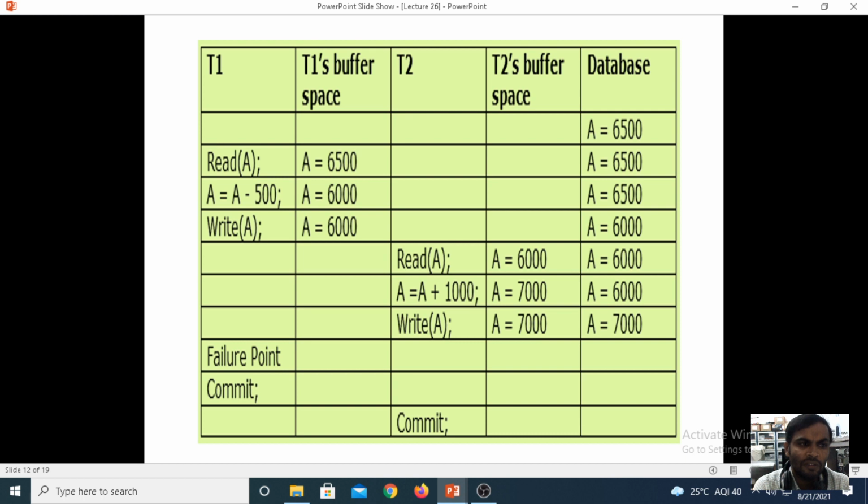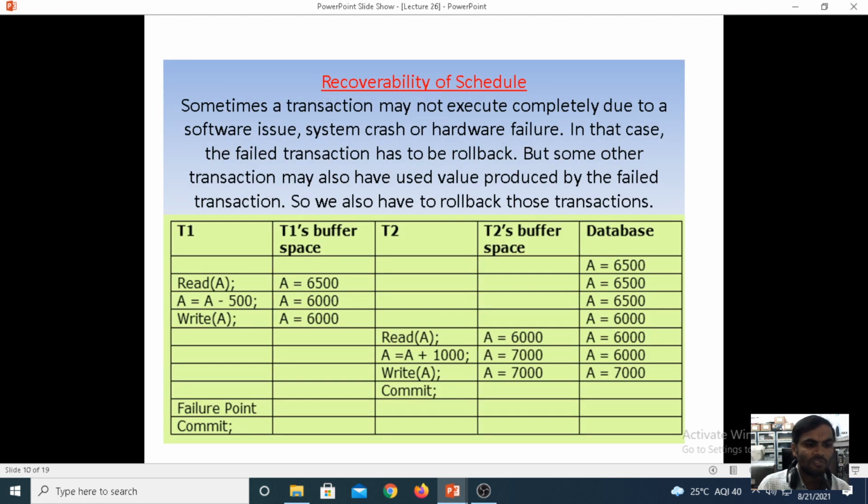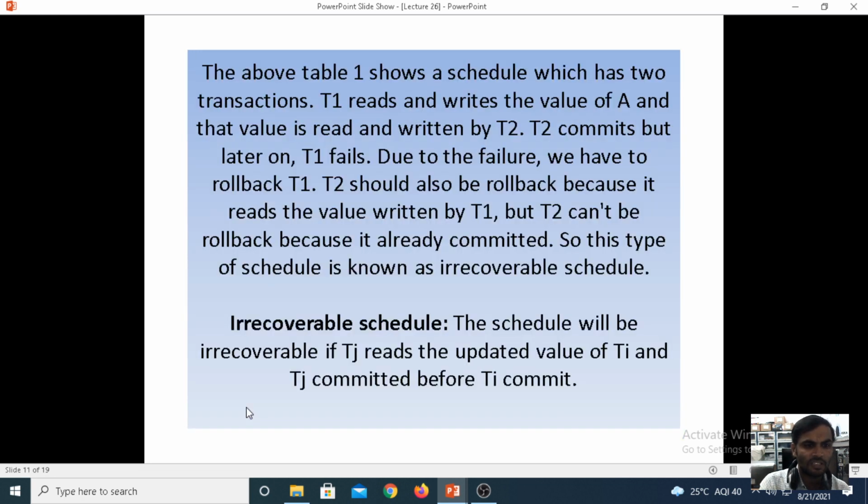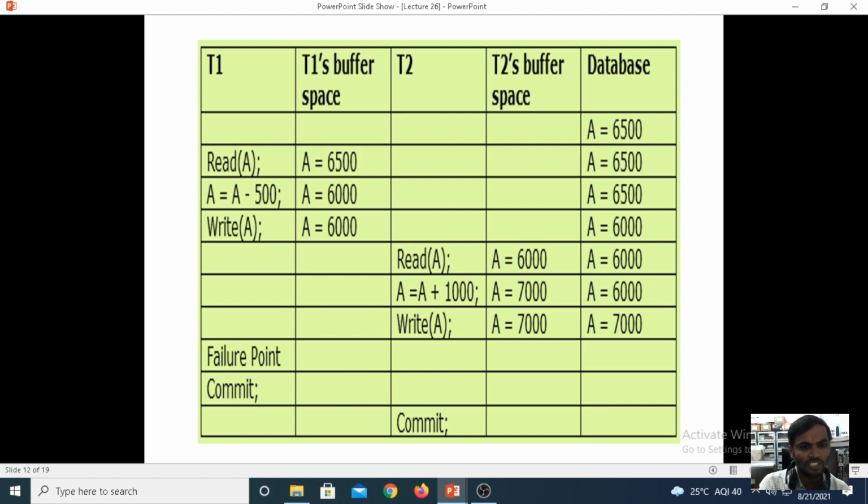Now, one more table, for your understanding, with T1 and T2 transactions; a similar example will be there. See here, I am not making the commitment first. The commitment is first made in the T1 transaction, and after that in T2. Then we can call it a recoverable schedule. Compared to the previous diagram, before the failure point we are making the commitment under T2, and here, after executing T1, we make the commitment under T1. See the difference between the previous table and this table.